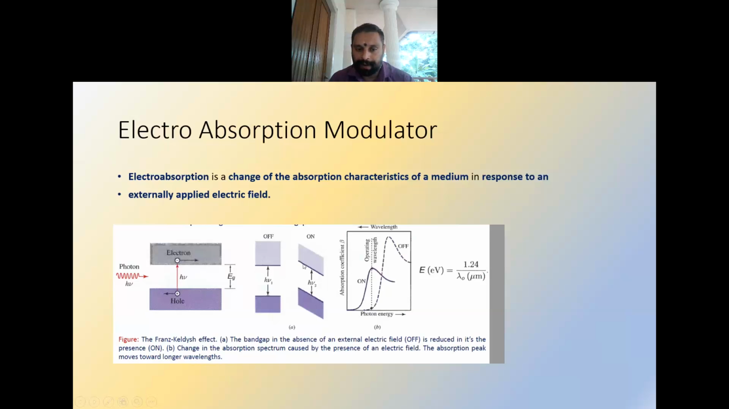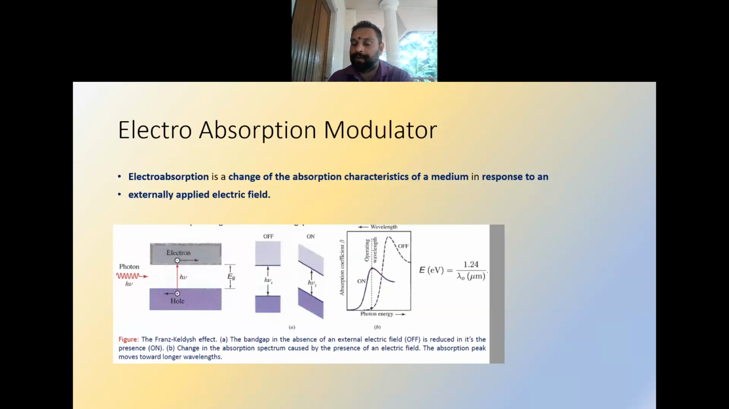When the electric field is applied, there will be a variation in the orientation of the conduction band and valence band. So hence there is a change in the energy band gap. So the light which is coming from outside will be getting absorbed or will be getting transmitted depending upon the corresponding energy band gap which is created. So if the energy band gap is equivalent to the photon energy, it will be getting absorbed.